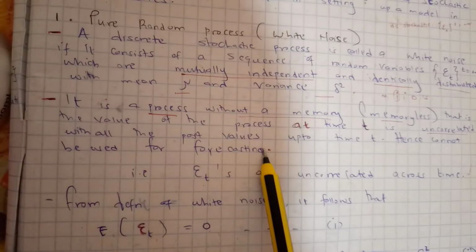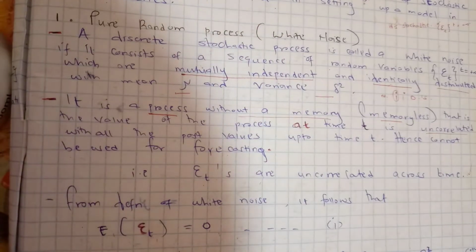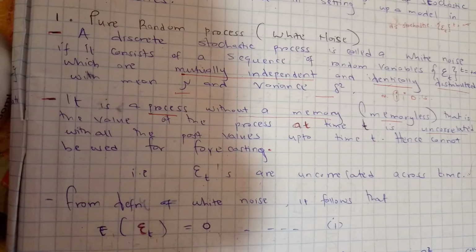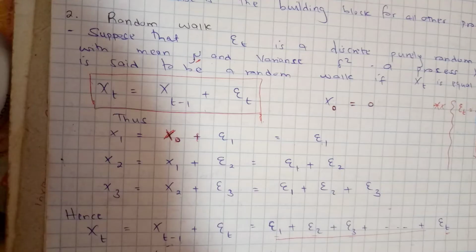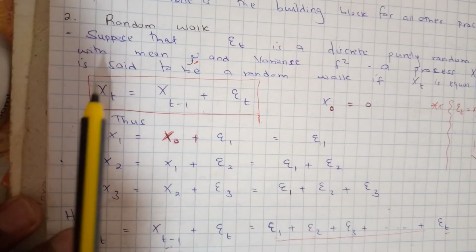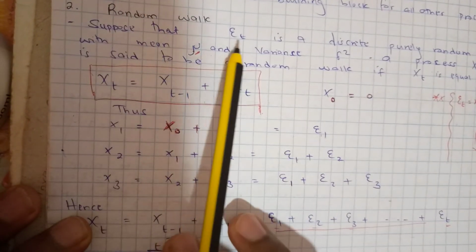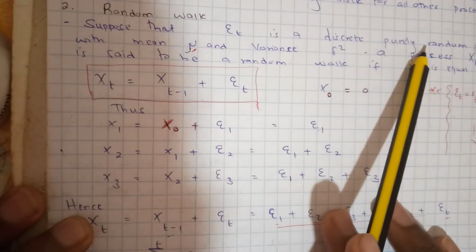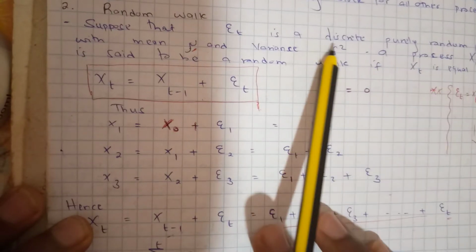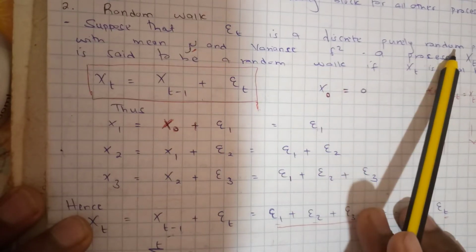The next useful stochastic process is what we call the random walk. For a random walk, we define it as follows. Suppose that epsilon t is a discrete purely random process. Remember, a discrete purely random process is a white noise.